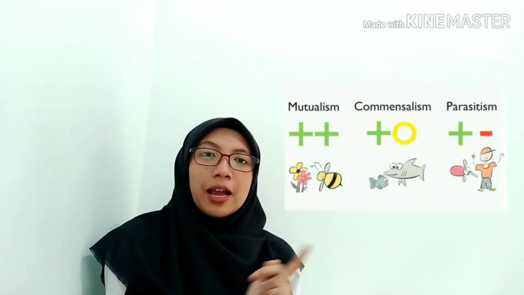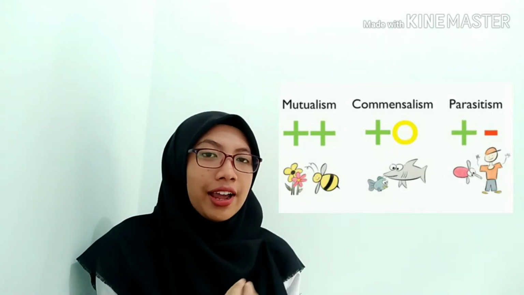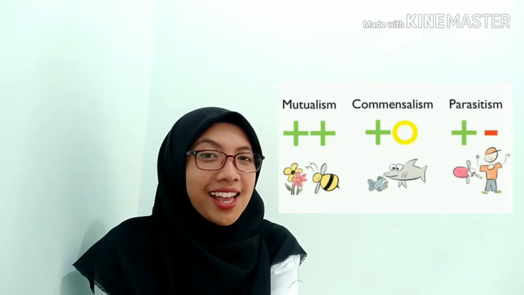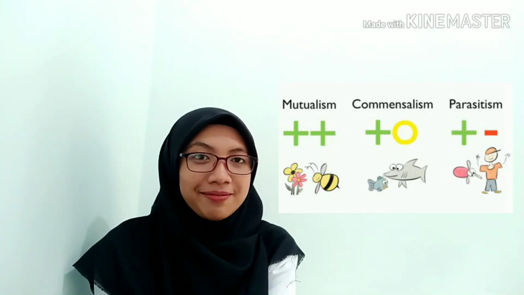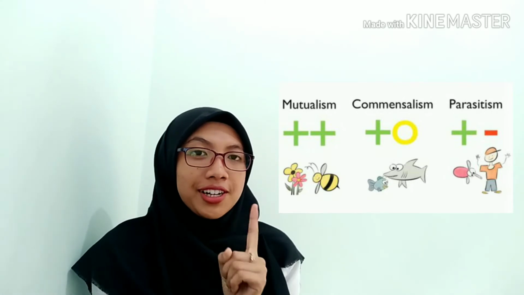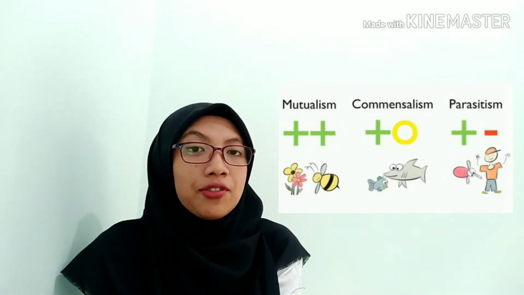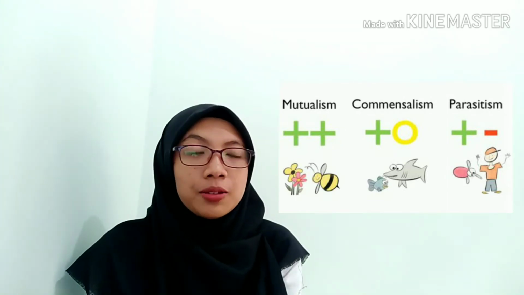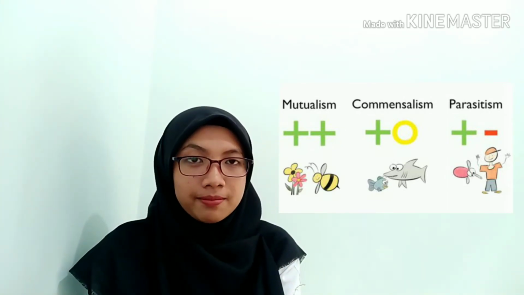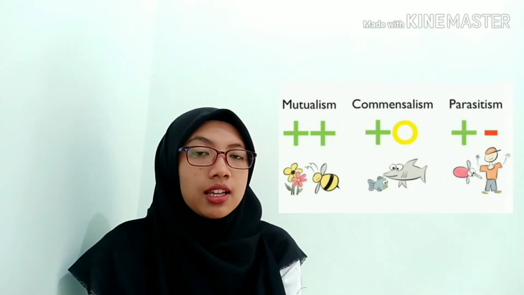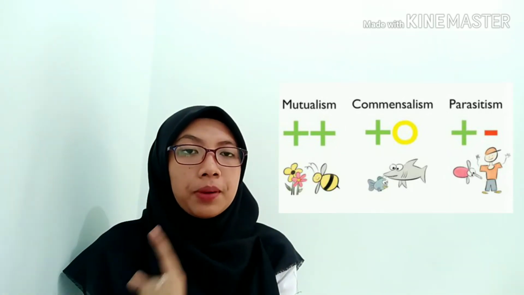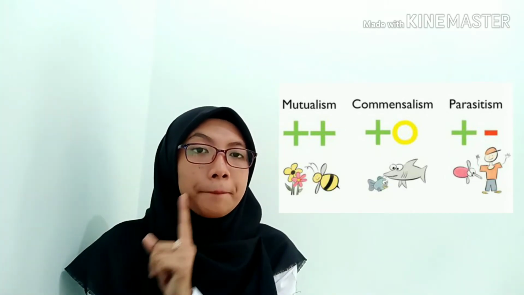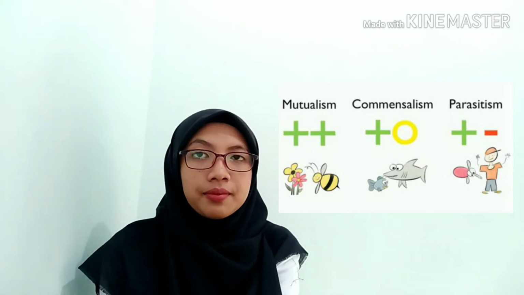Look at the table. The table is a formula to identify which type of symbiotic. Let's break out the formula. First formula: if each other get positive impact from interactions, we can call it mutualism symbiotic. Positive impact symbol is plus, so mutualism symbiotic has the formula plus and plus.